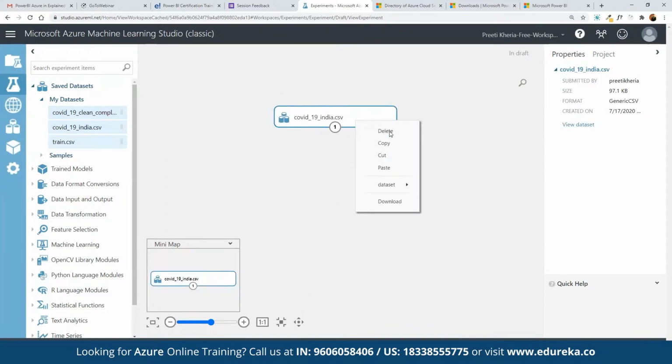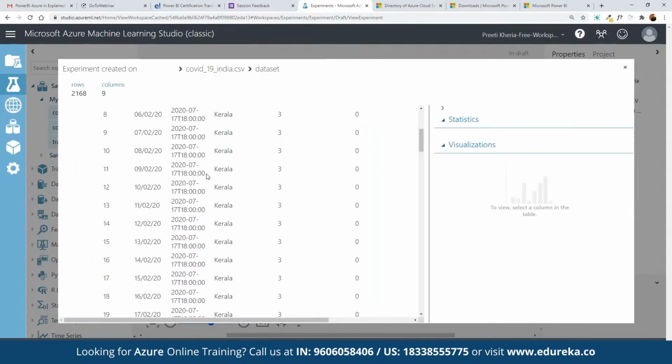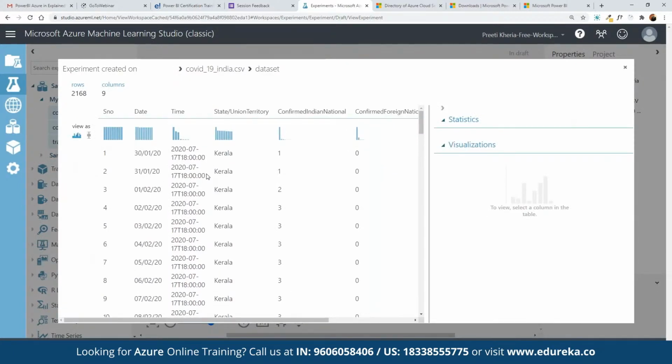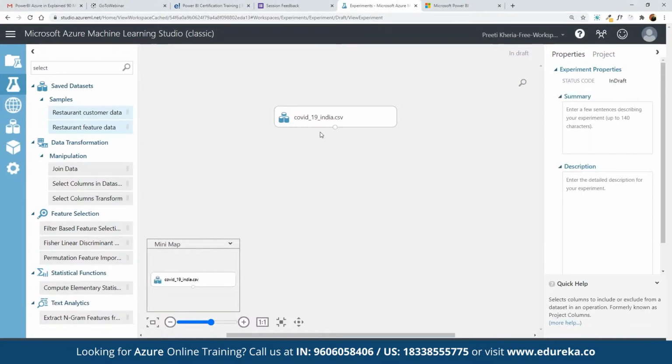Now to see it, we can simply click on dataset, and here we have visualize. We can get a complete visualization created, so we can see what the different pointers available in this current data are, and how exactly we have to work with these. So let's start again. First of all, let's say we don't want to use the entire dataset available here. We only want to make a selection.